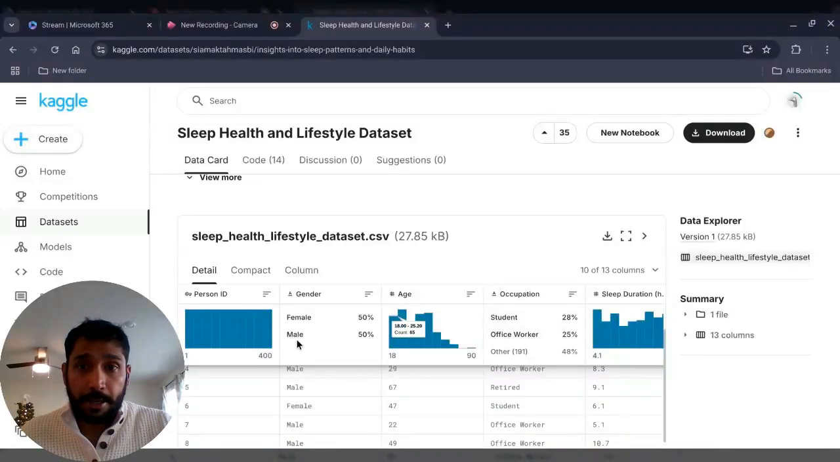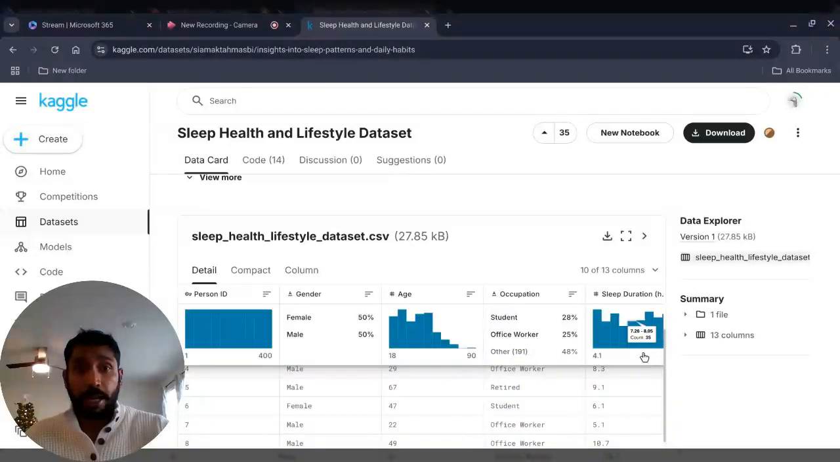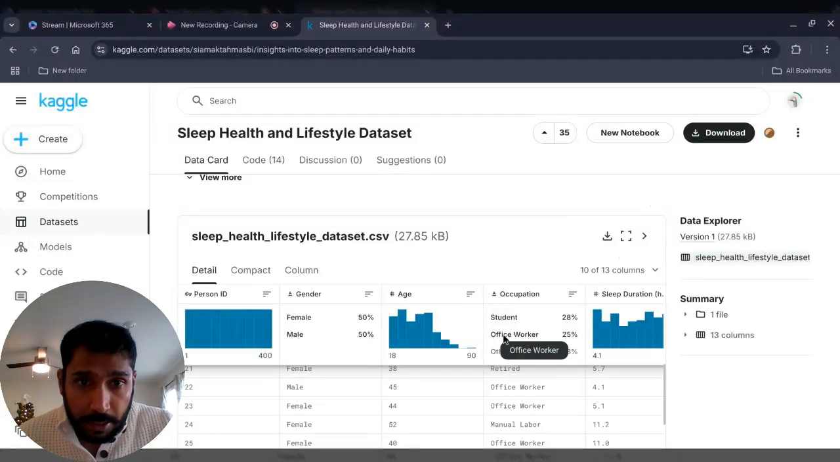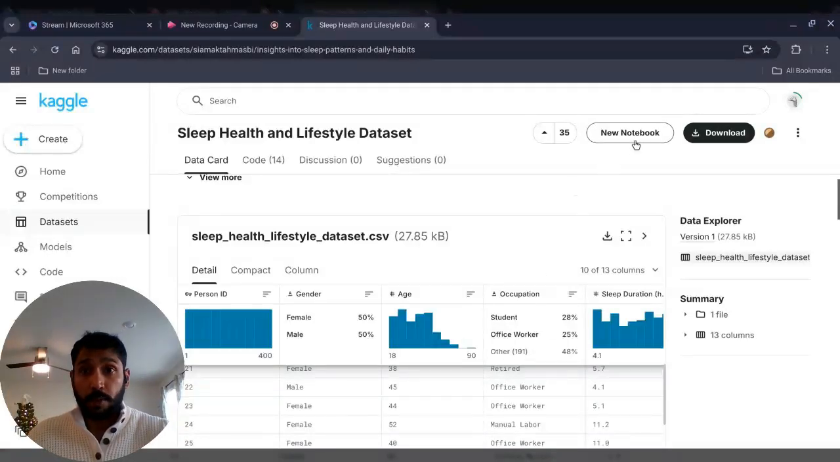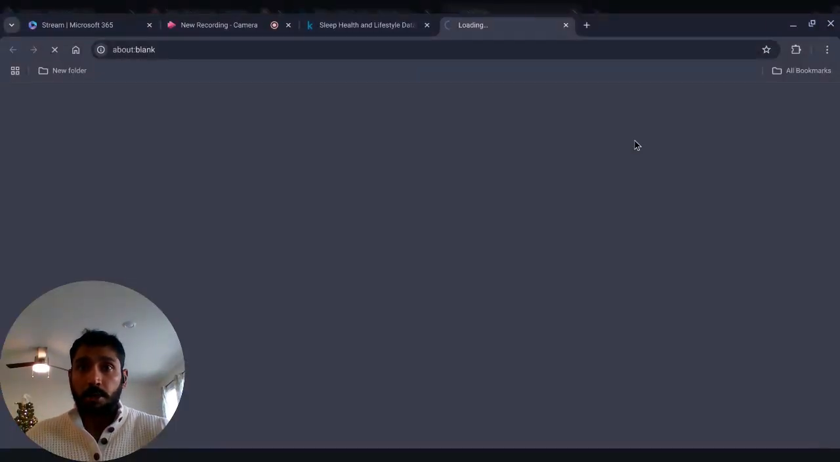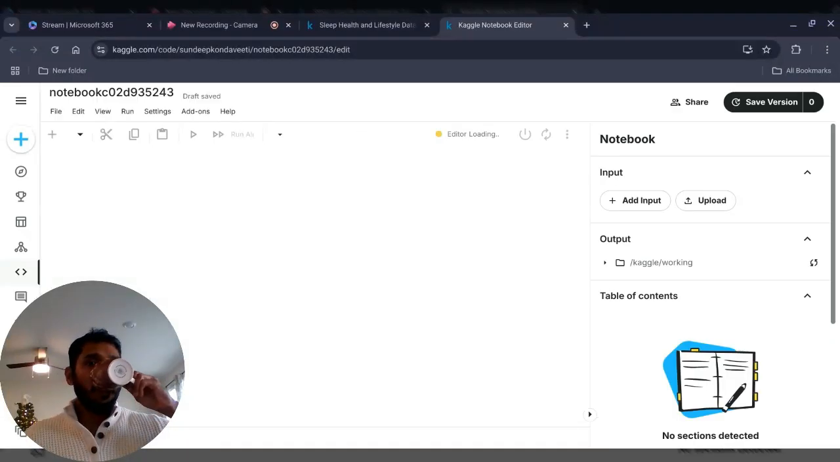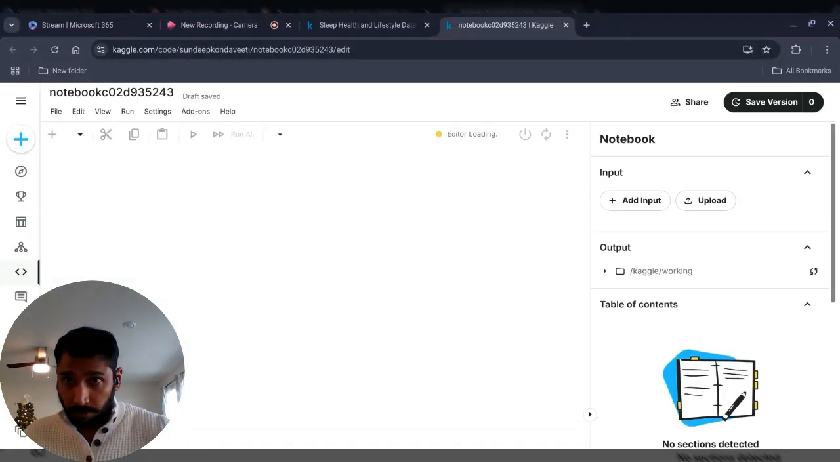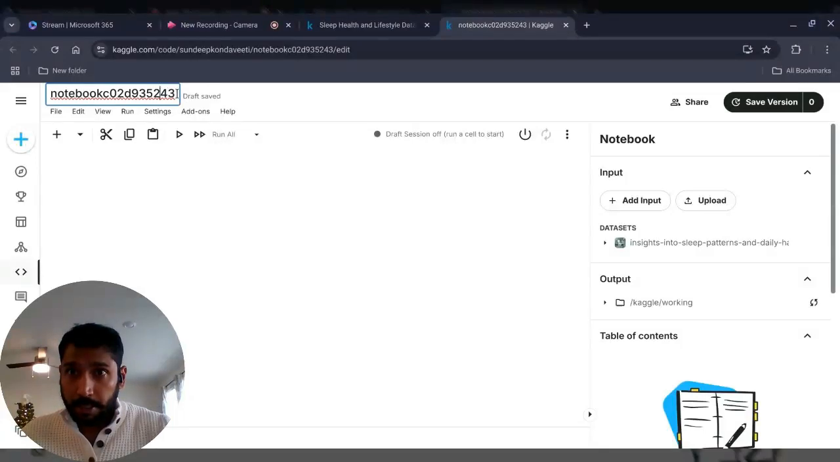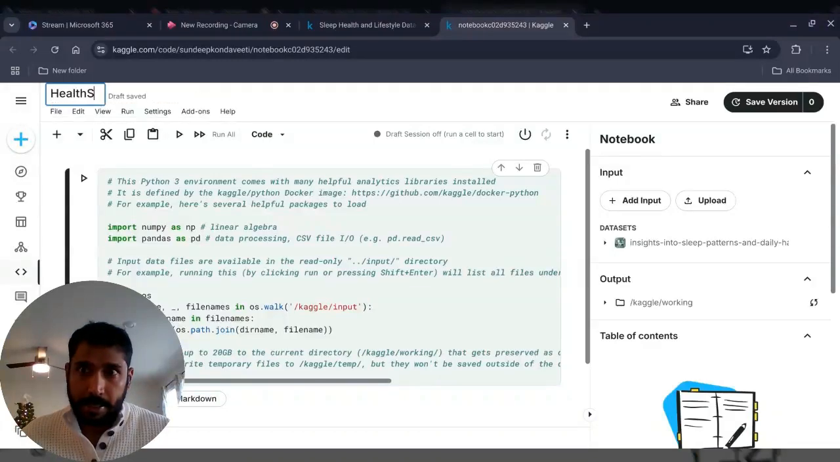So yeah, it is broken down by several categorical variables like gender, age, occupation, and we have some metrics flowing across these variables, across these categories, such as sleep duration, quality of sleep. I believe there are other cardiovascular health metrics as well. So let's kickstart a notebook here and see what the data set is indicating. I'm going to label this notebook health analysis.